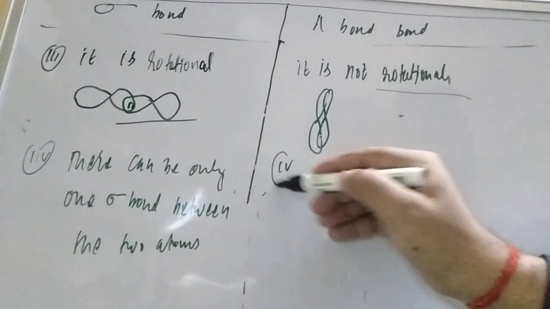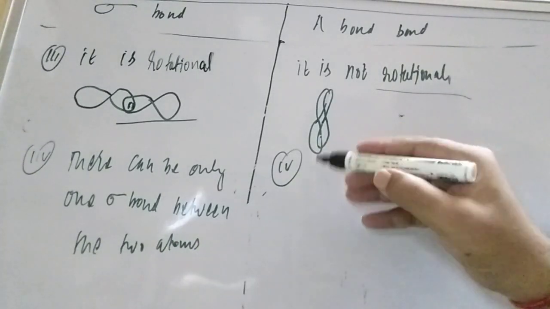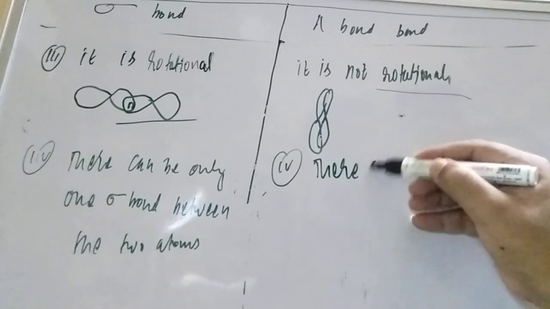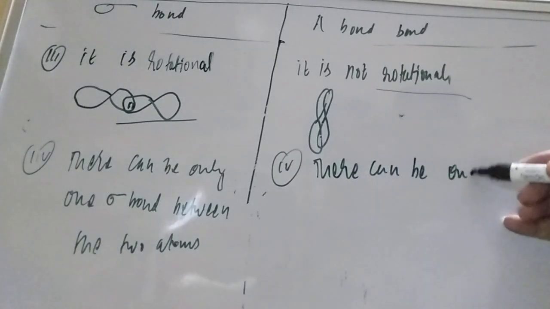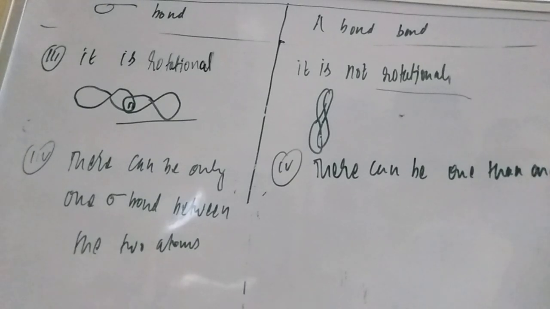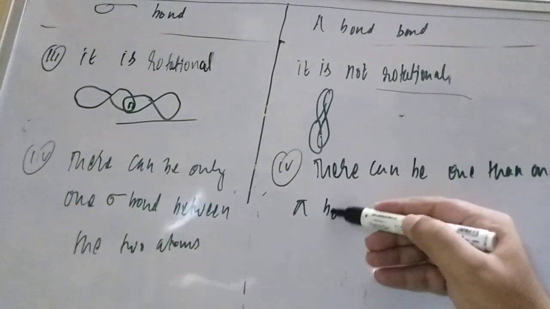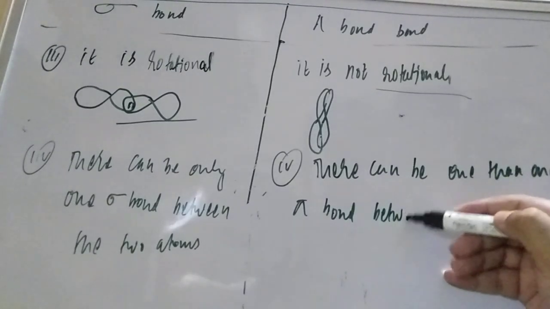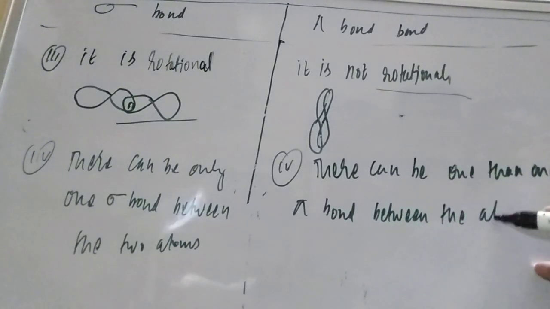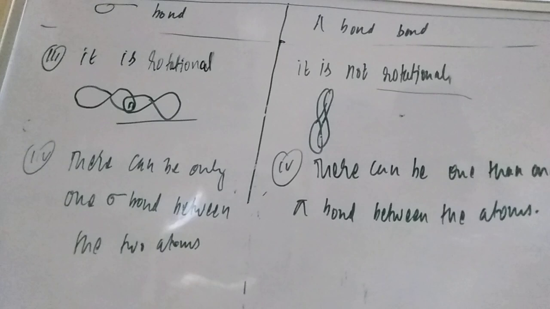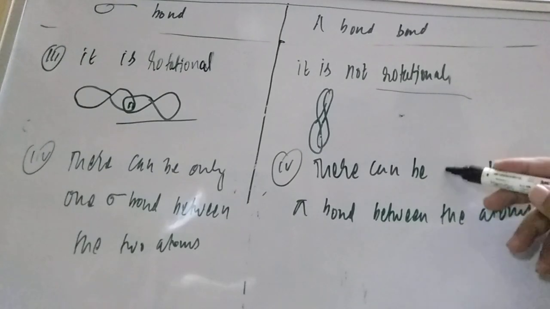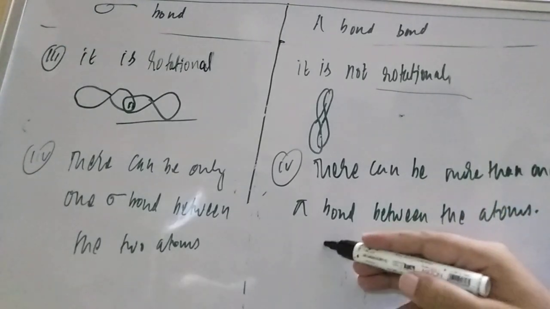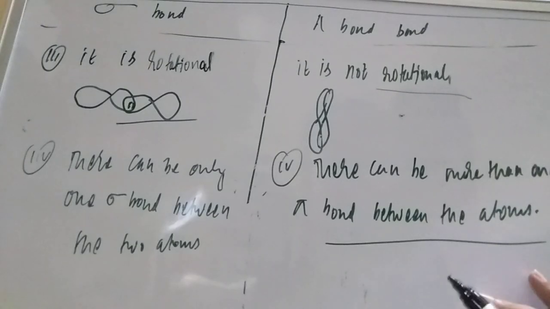Here in the fourth point, you can write that there can be more than one pi bond between the atoms. That we will be able to understand, student, in the later part of the video. Thank you so much, students.